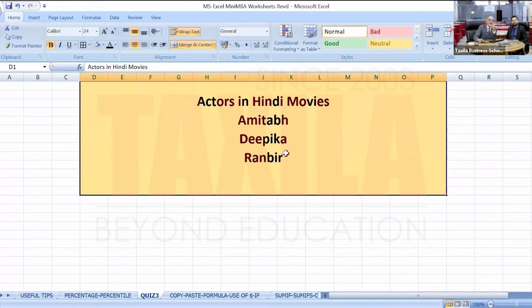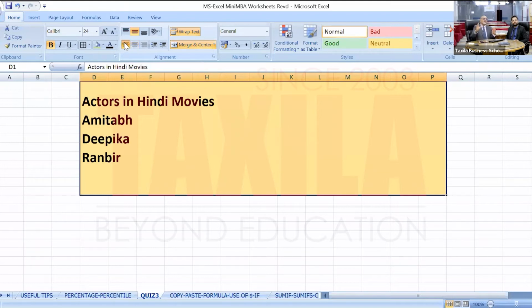You have to go to the active cell. Remember, otherwise whatever you do will not happen. You have to go to the active cell and then press left justified in the ribbon. There's a tab here, Align Text Left. I will align text left. That's it for this quiz.